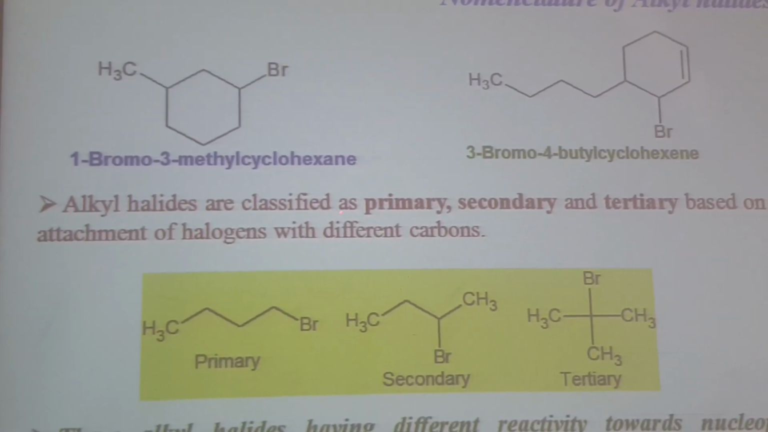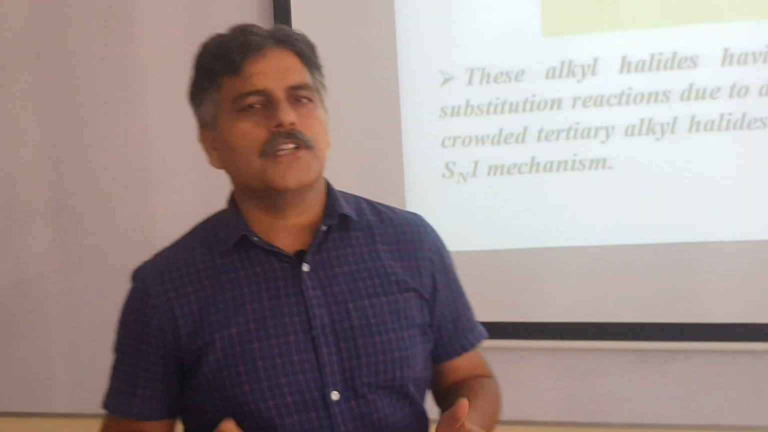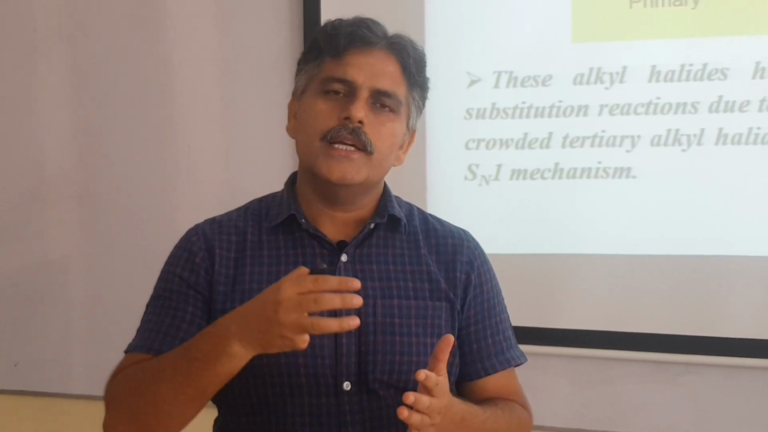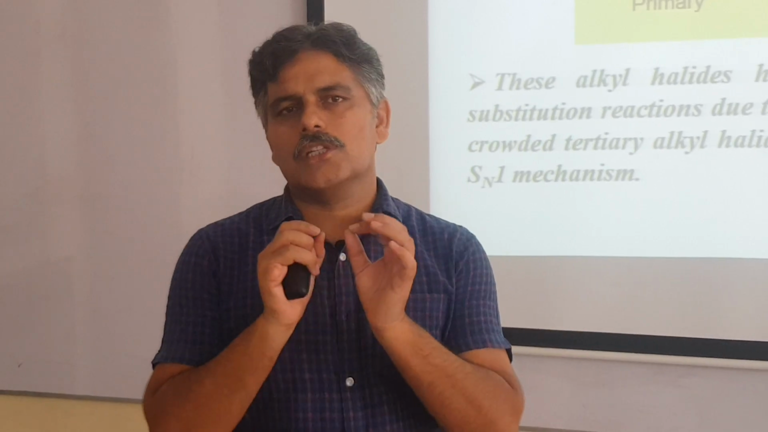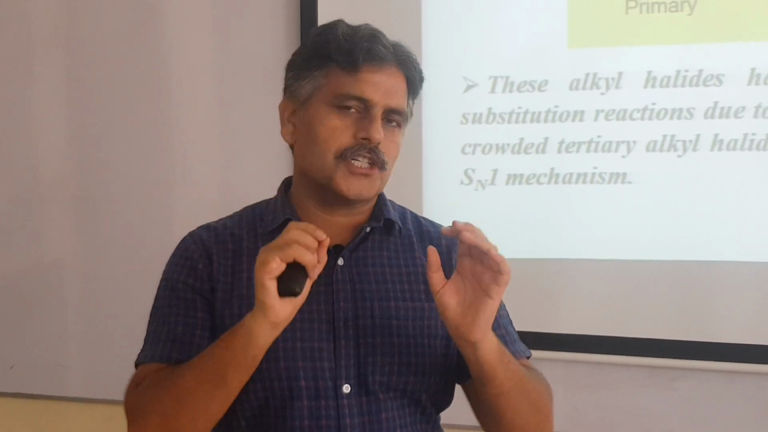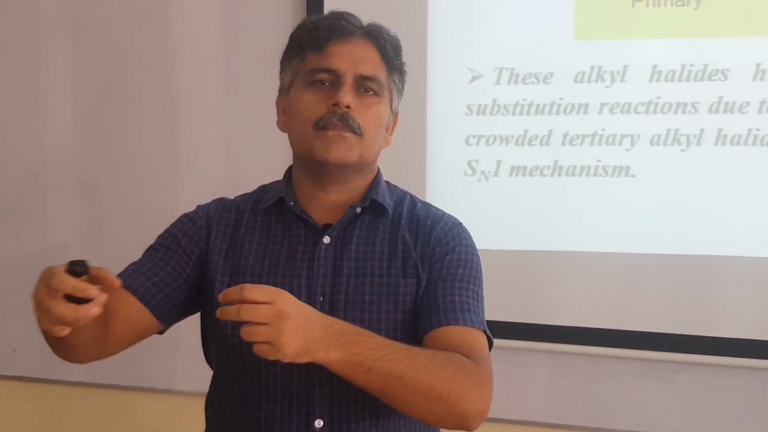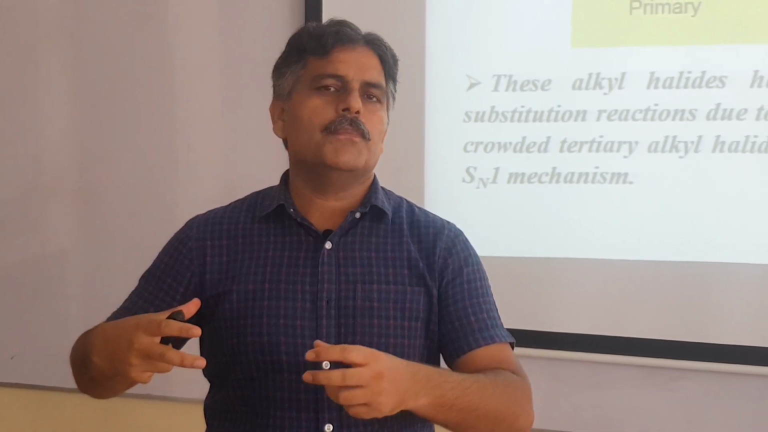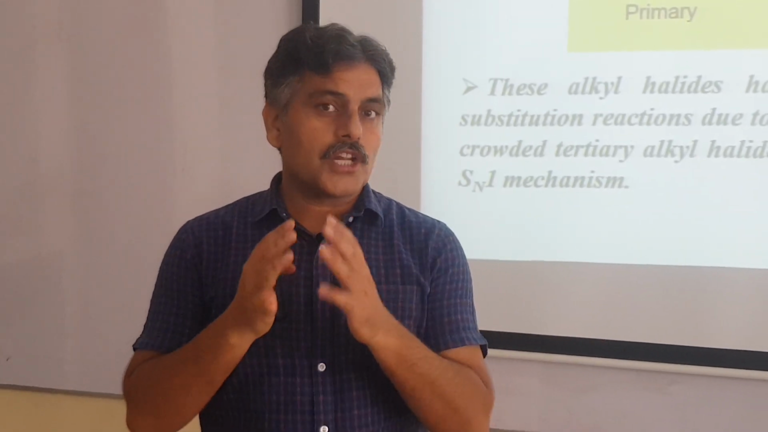Alkyl halides are classified as primary, secondary and tertiary. We have already discussed primary, secondary and tertiary alkyl groups. It is based upon the attachment of this Br at a primary, secondary or tertiary carbon. If the carbon bearing Br is further attached with one carbon or no carbon, then it is a primary alkyl halide. If it is attached with 2 carbons, then it is a secondary alkyl halide. When it is attached with 3 carbons, then it is a tertiary alkyl halide.